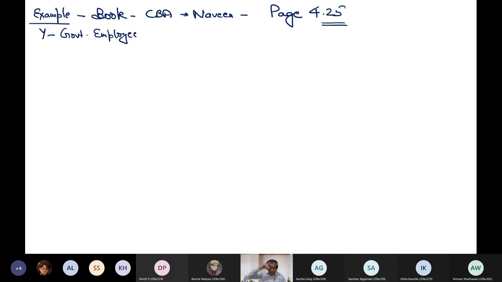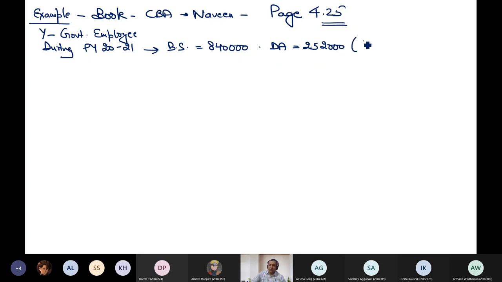During the previous year 2020-21, he is earning basic salary of 8,40,000, and DA of 2,52,000, but 60% forms part. That means 60% will be included to compute the retirement benefits. He also received HRA of 90,000.